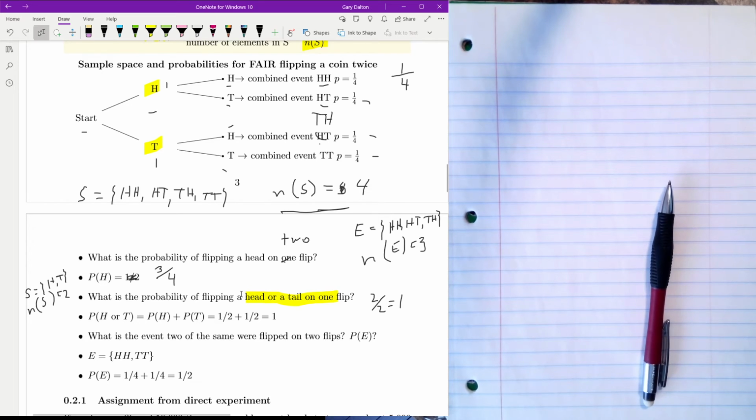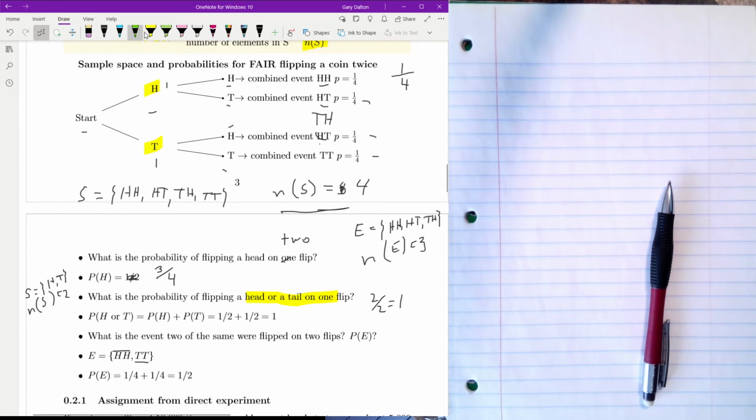What is the event that 2 of the same were flipped on 2 flips? That event is HH and TT.